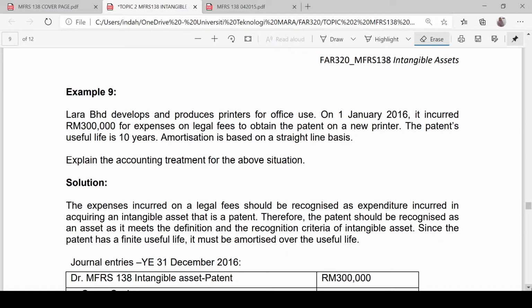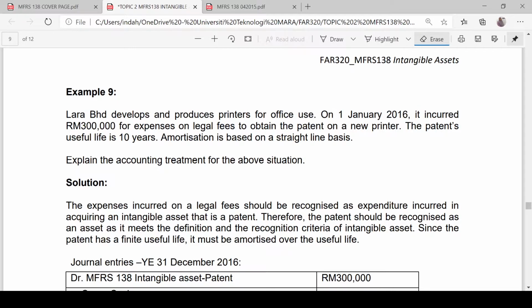Lara Berhad develops and produces printers for office use. On 1st January 2016, it incurred RM300,000 for expenses on legal fees to obtain the patent on a new printer. The patent's useful life is 10 years. Amortization is based on a straight line basis. So explain the accounting treatment for the above situation.